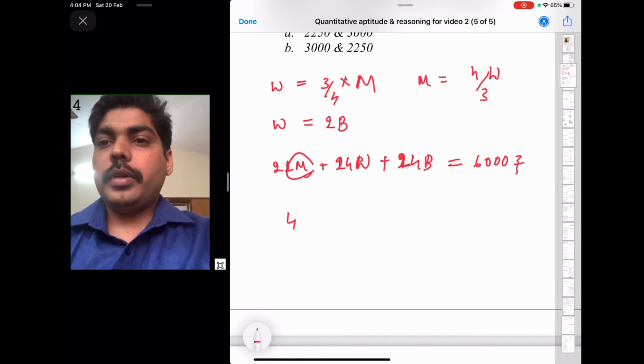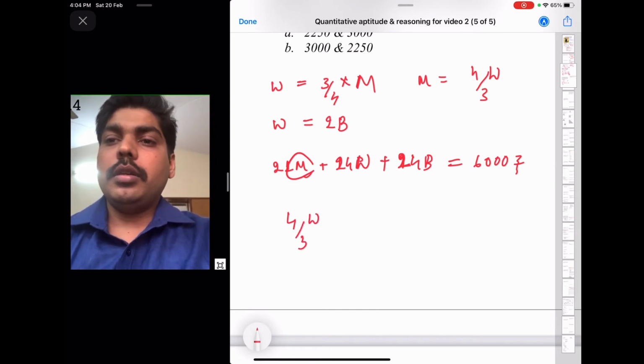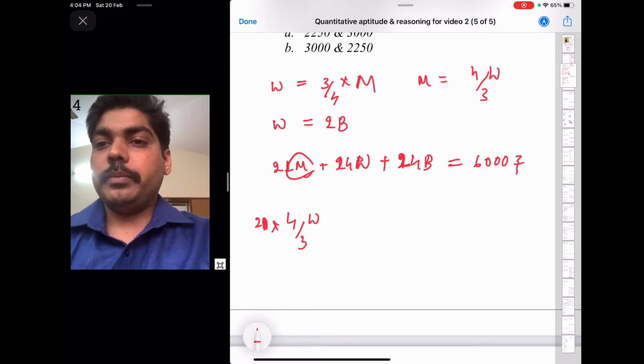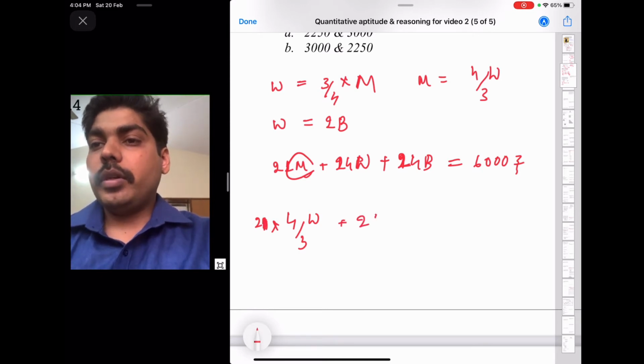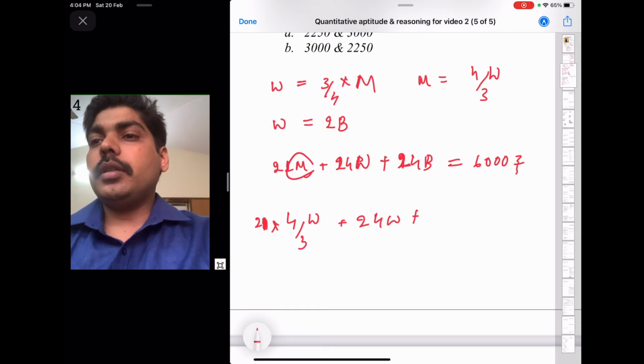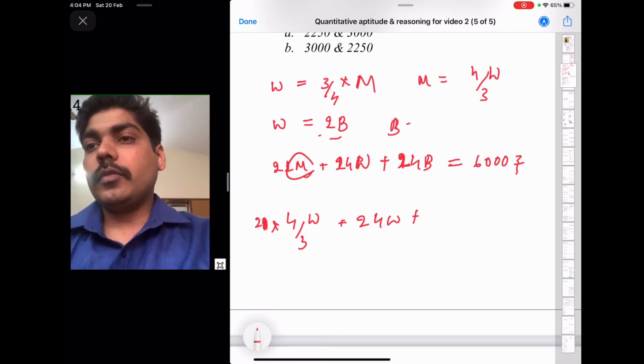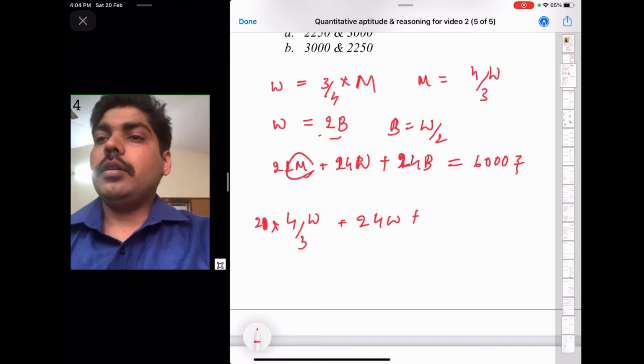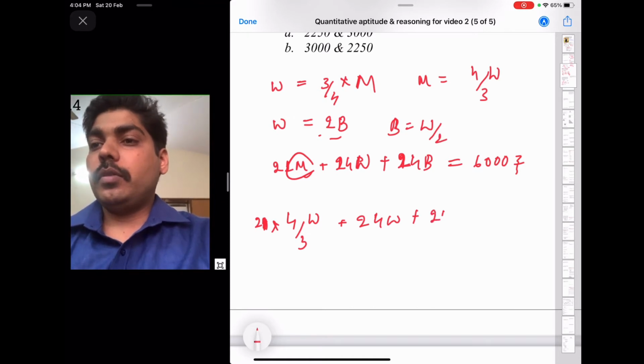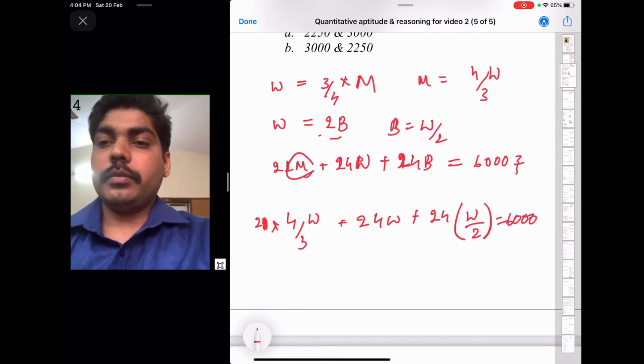So 4/3 of woman into 21 plus 24 woman plus, boy can be written as woman divided by 2, so 24 into woman divided by 2 will be 6,000.